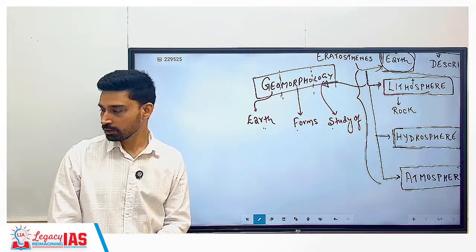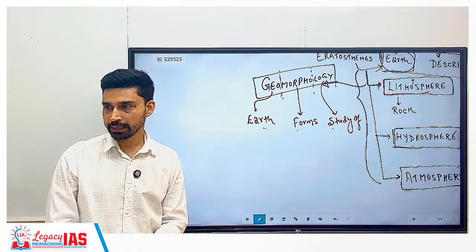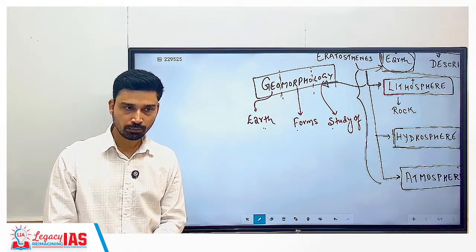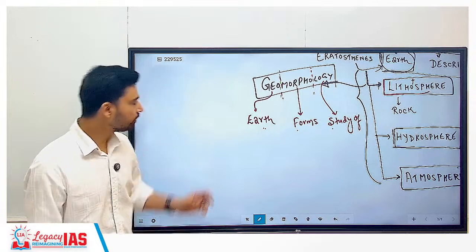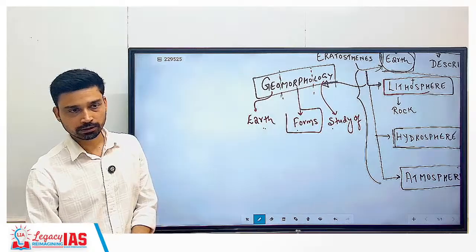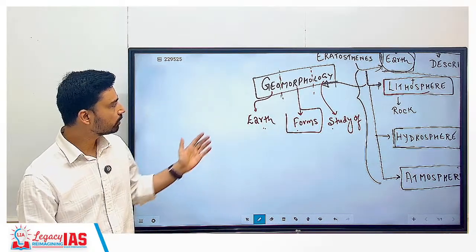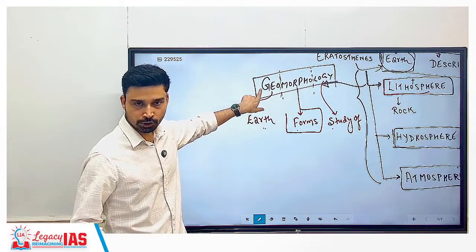Mountains. Okay. What else? Plains. Okay. Plateaus. Okay. You have desert-like landscapes, right? What else? You have polar areas and all that. So all of these basically represent what? Different forms of the earth. So understanding about them, investigating about them, is the subject matter of geomorphology.